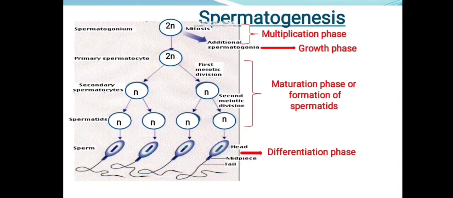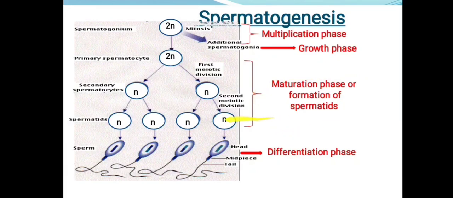Now it is called a primary spermatocyte. This primary spermatocyte enters meiosis 1 and results in the formation of two haploid cells, which are said to be secondary spermatocytes. The secondary spermatocytes thus formed enter the second meiotic division and form four haploid spermatids. This entire process is explained as the maturation, or the formation of spermatids, in this phase.